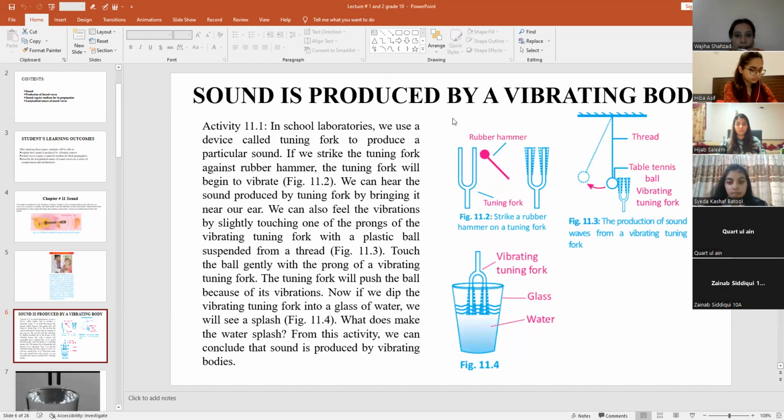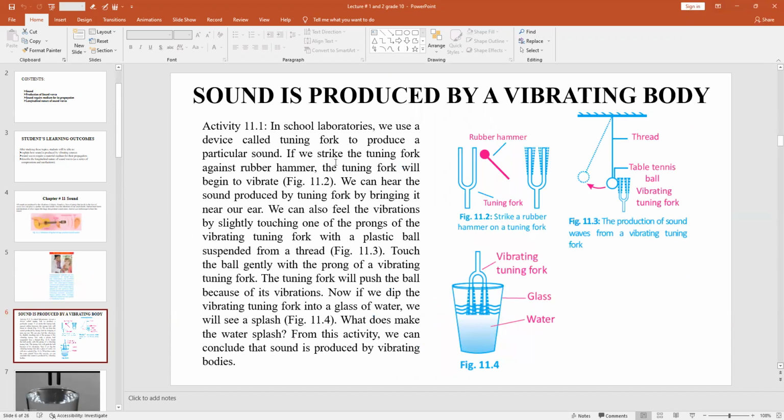In the first two slides we discussed what sound is, with two examples of sound: one is a guitar and the other is a stethoscope. Now we will see that sound is produced by a vibrating body. When we discuss the definition of sound, we see that sounds are produced by a vibrating body. With the help of activity 11.1 we will make clear that sounds are really produced by a vibrating body.